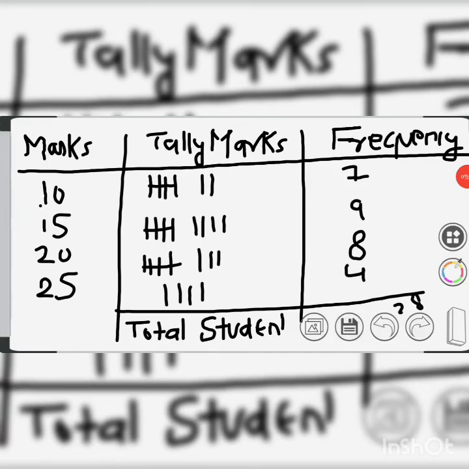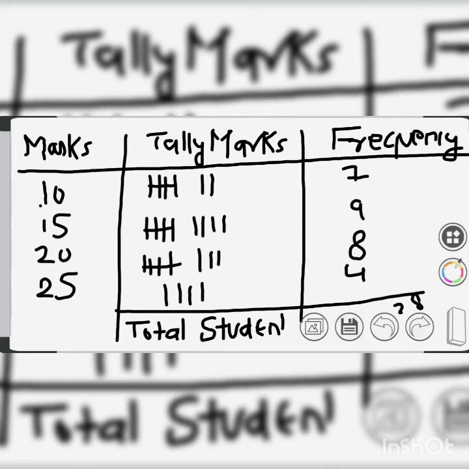Okay, now students, in the question which we have written earlier, you can see the marks repeat continuously. First of all, we will find out how many numbers are repeated. When you have a look, you will find that 10, 15, 20 and 25, these four numbers, have been repeated.